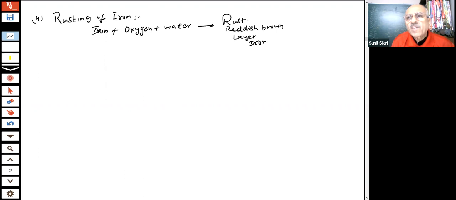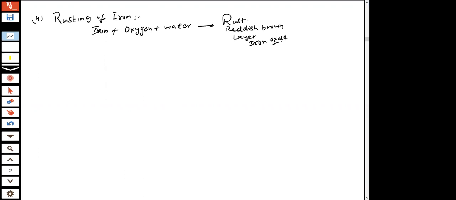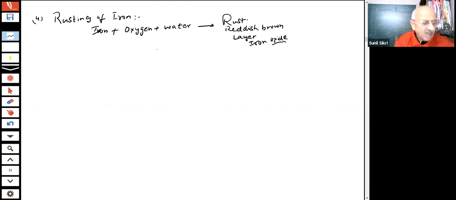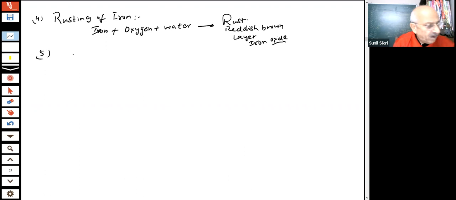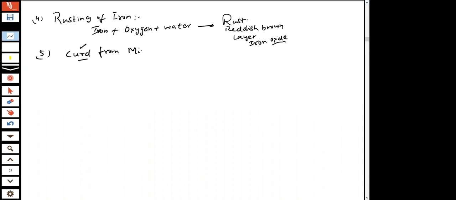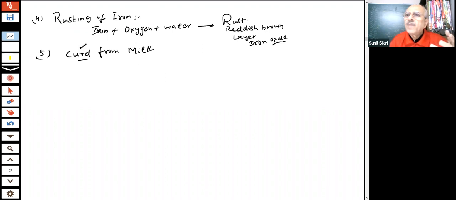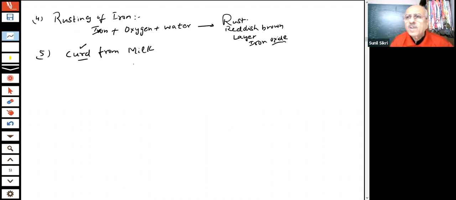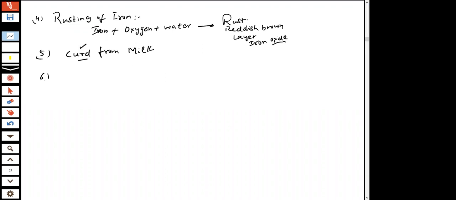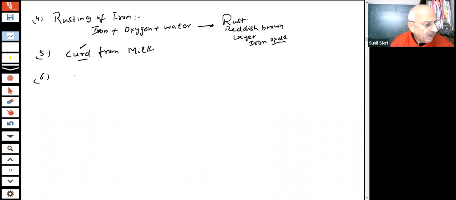Actually, that is an iron oxide compound. So new substances are being produced. Another example is the formation of curd from milk, students. How do you prepare curd? Milk changes, there is a chemical change which is taking place. All these are examples which we know.